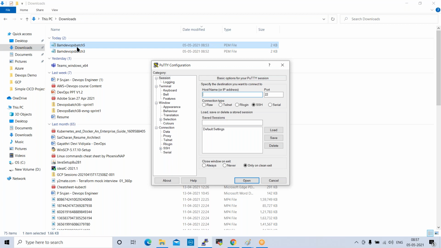That we will discuss tomorrow. There is a small process. We need to convert into a PPK file and connect to the server. How to connect to the server, and how to deploy applications inside the Linux machine, we'll understand tomorrow. We'll also create one more instance tomorrow, which is a Windows machine, and try to understand how to connect to a Windows instance.